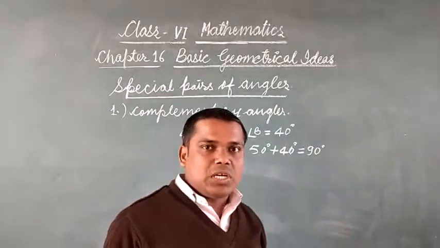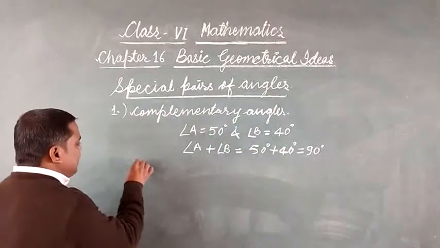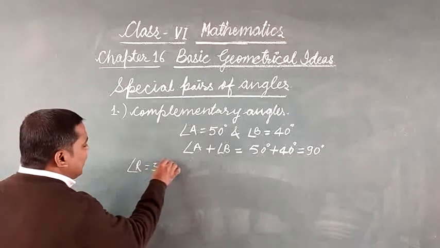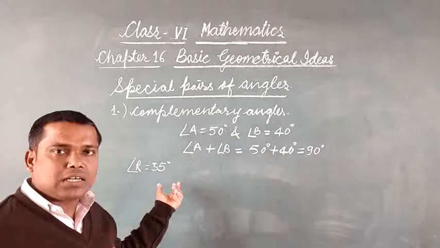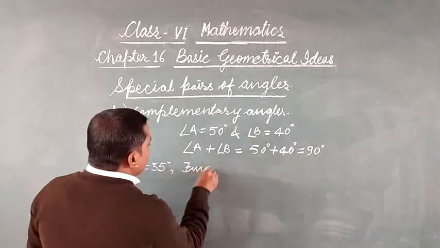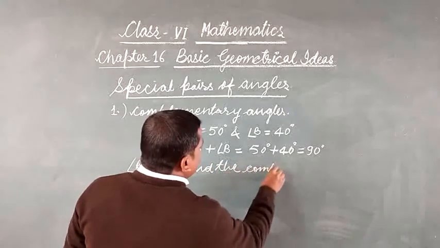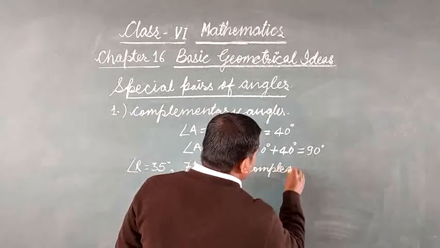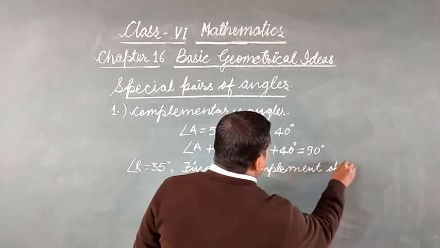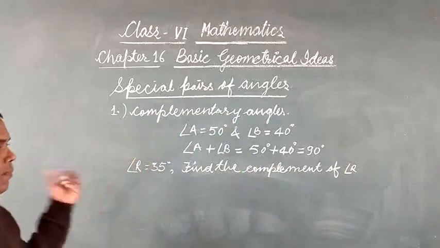Sometimes a question comes to us: find the complement of the given angle. If angle R is equal to 35 degrees and the question is to find the complement of angle R, how will you find the complement of angle R?